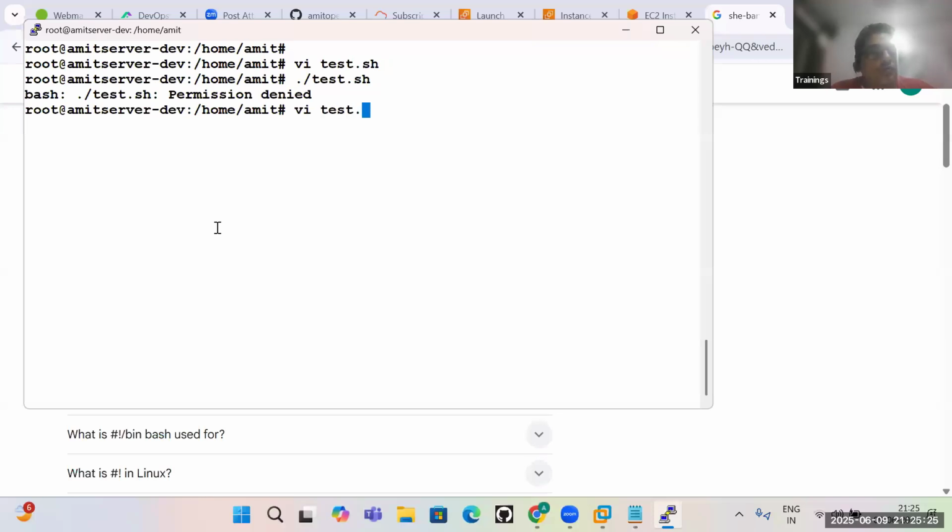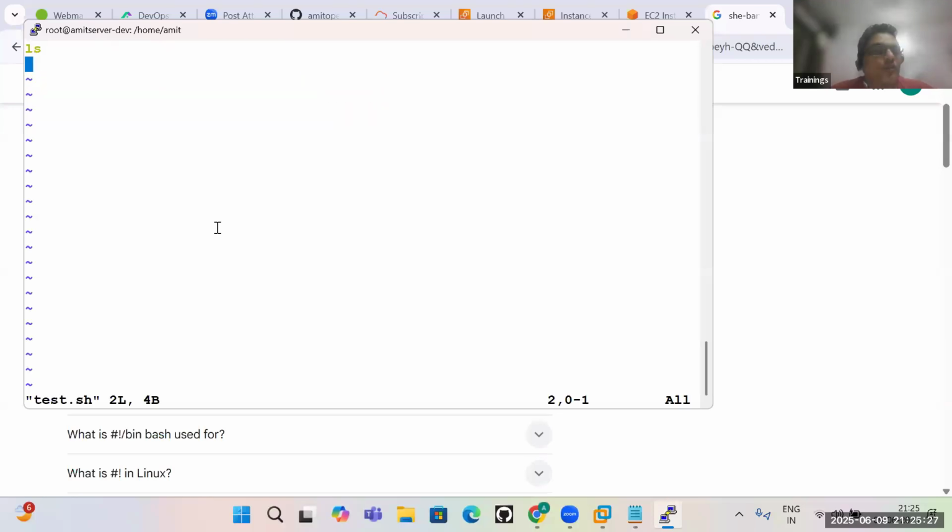When you write the code, the first line you should give is a shebang. Shebang starts with hash and exclamation mark, and you say this is my default interpreter. Bash, sh, these are the shell types in which my code should execute. So shebang gives you the interpreter information.